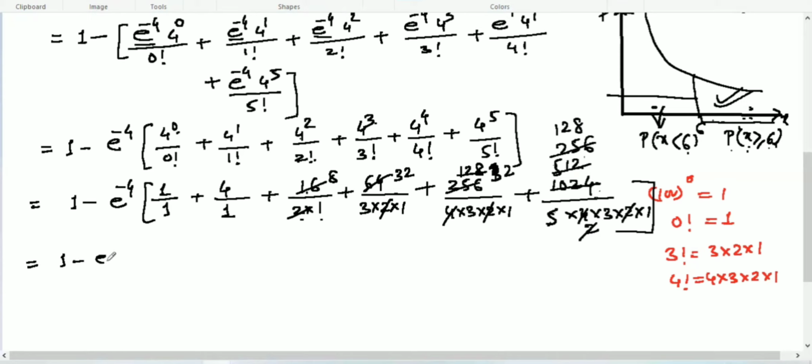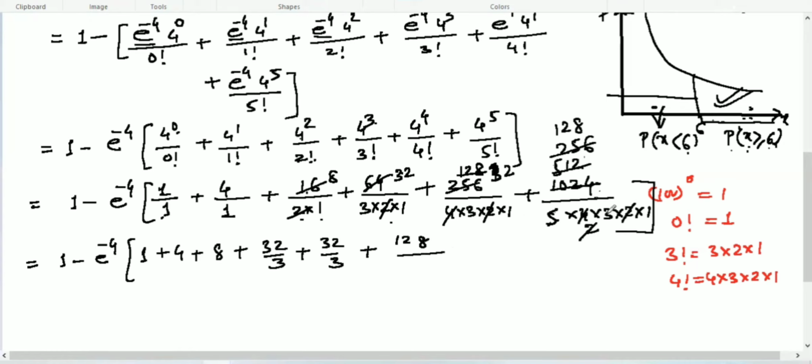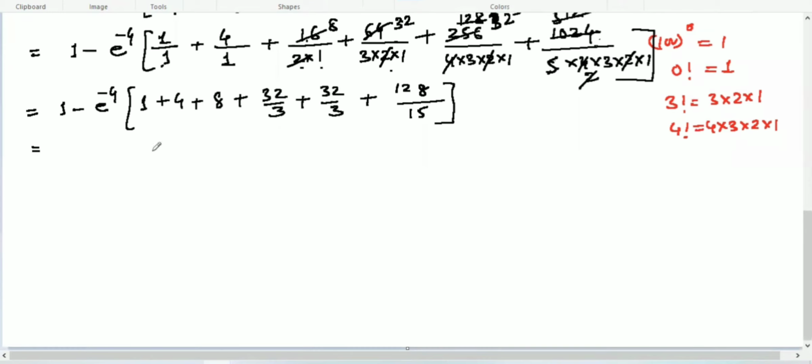Now 1 minus e to the power minus 4 times this will be 1 plus 4, then plus 8, then plus 32 over 3, plus 32 over 3 as well, plus 128 over 15. So 1 minus e to the power minus 4 times: 8 plus 4 is 12, plus 1 is 13.